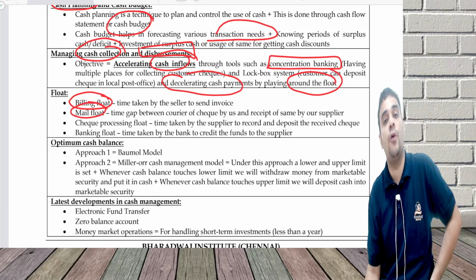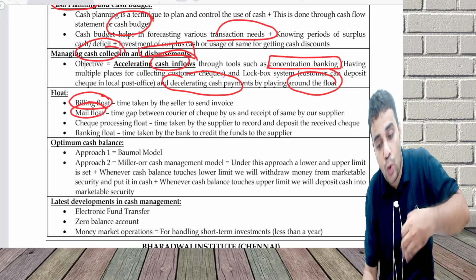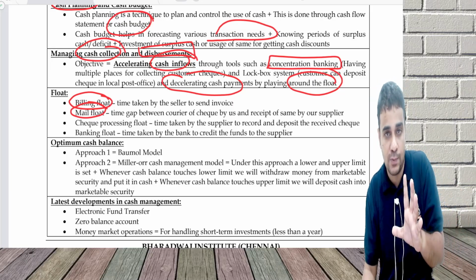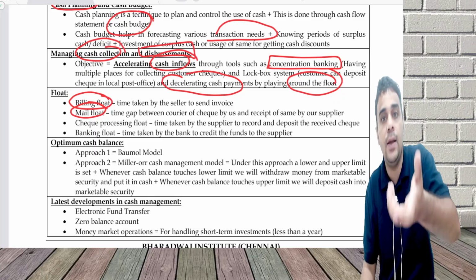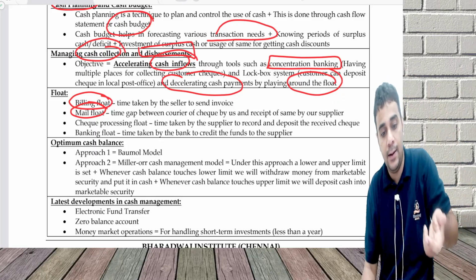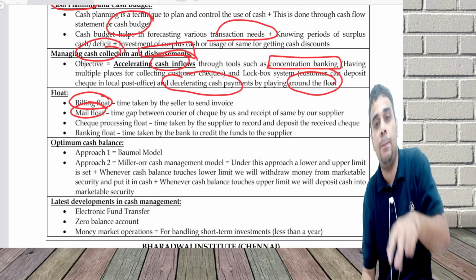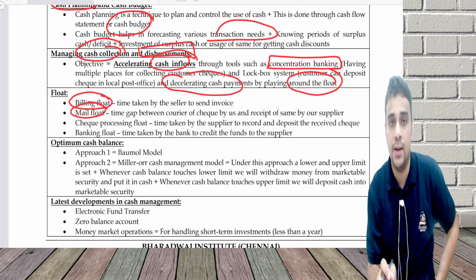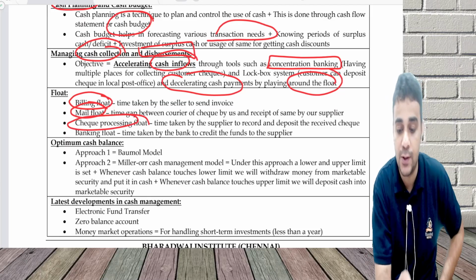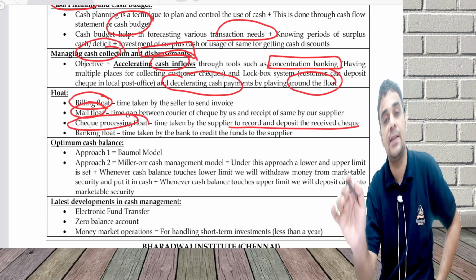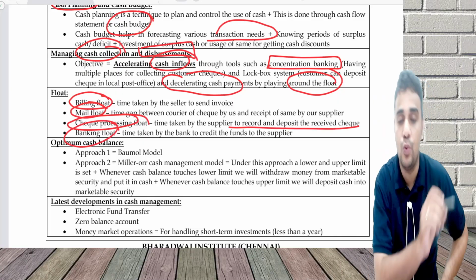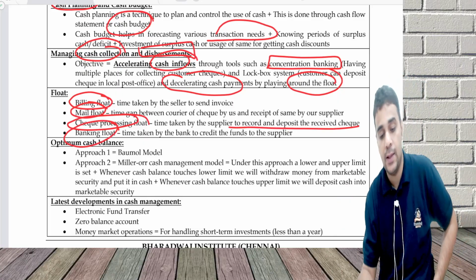Next is mail float. What is mail float? If a check is being couriered from our side, with no concentration banking and no lockbox banking, I'm a customer couriering this check to my supplier, and I want to decelerate the payment. The courier will reach after 3-4 days. After it reaches, the seller processes the check and takes another 2 days to deposit it, and banking takes another 2 days to fulfill the payment.